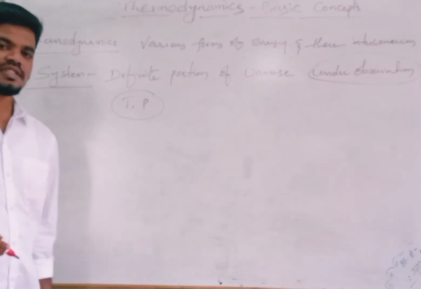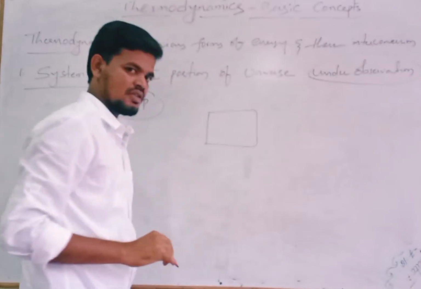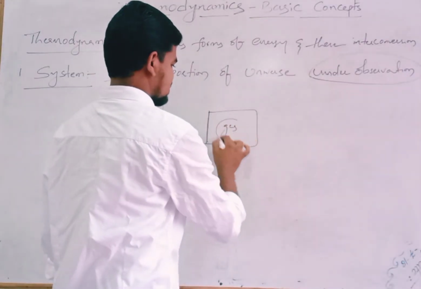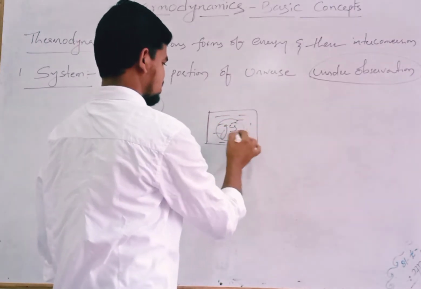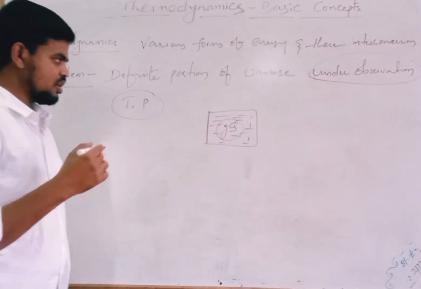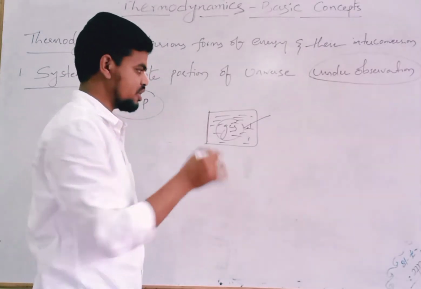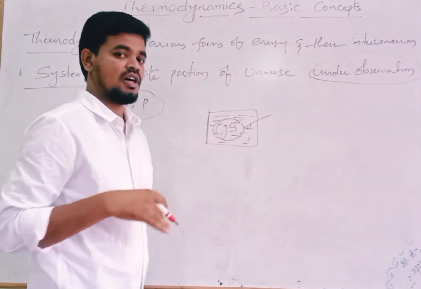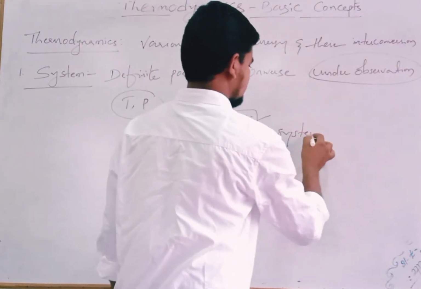Okay, let me give an example. Let me take a container in which a gas is present. Okay, this is the gas present in a container. So if you are going to study this gas, which means this gas is under our observation, so this gas is said to be a system.